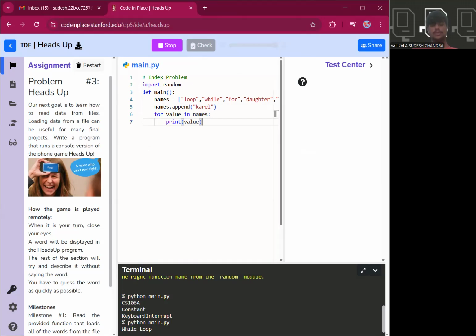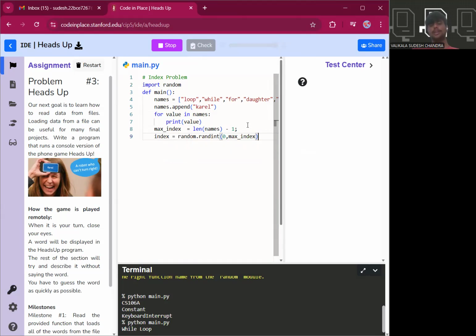Once we get the list, we try to pick some random values. What do we mean by random values? Max index. Before that, we take the maximum value as the length of names minus one, then random dot random 0 comma max.